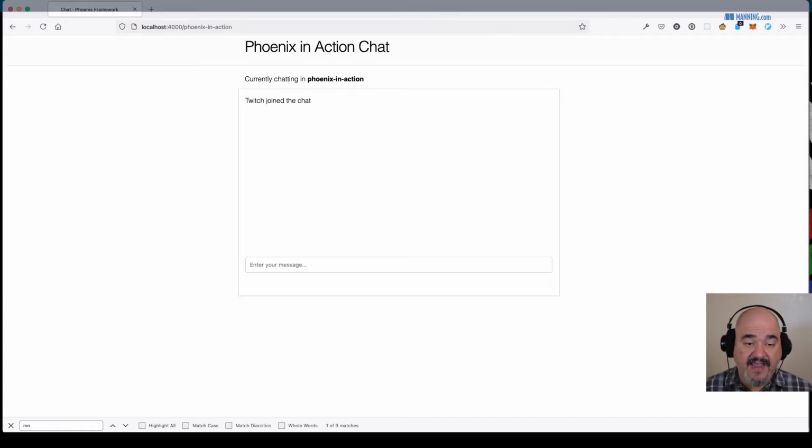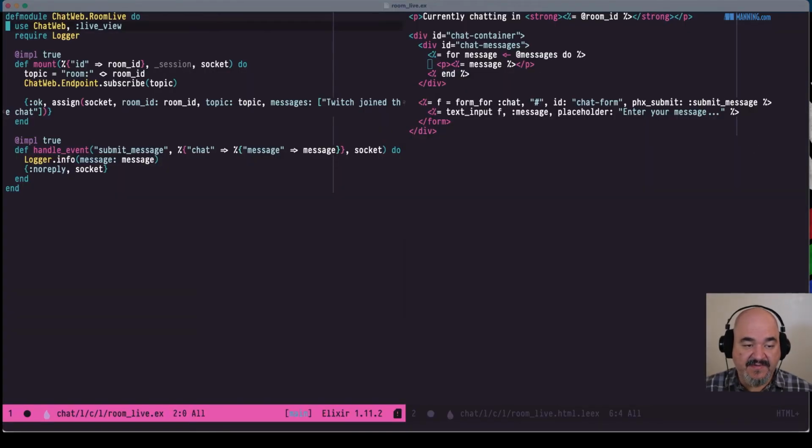So now let's handle what happens if someone sends a message. Like if I type something in here, hit enter, we're doing nothing. The message is being received by our process here in Room Live, but it's not doing anything except logging it out. But we want to do something more. I mentioned earlier that with this ChatWeb endpoint, we're subscribing to the topic right now, but we're not really doing anything with it. For now, we can say ChatWeb.Endpoint, and we could broadcast to the topic.